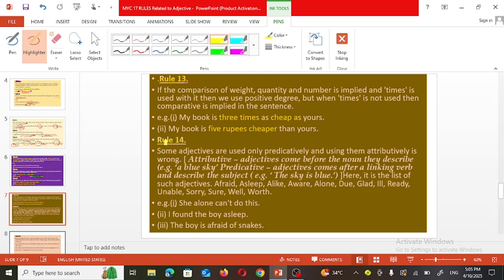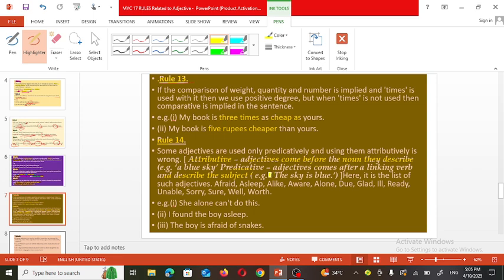Now let's see rule number 14. Some adjectives are used only predicatively, and using them attributively is wrong. Attributive means the adjective comes before the noun. They describe the subject.